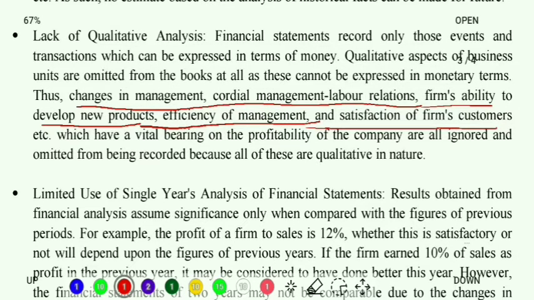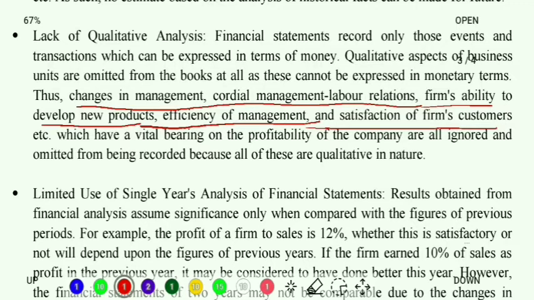But because they cannot be expressed in terms of money directly, they are not recorded. And this is why the point says lack of qualitative analysis. It means the financial statements which I am analyzing are correct, but if these factors are taken into consideration, then maybe my analysis becomes stronger. Generally, my analysis is based on the quantitative aspects, but if I include the qualitative aspects also, my analysis about the financial statement, about the enterprise, will become 100% perfect. Clear? But because we are not including it in my analysis, it is acting as a limitation.